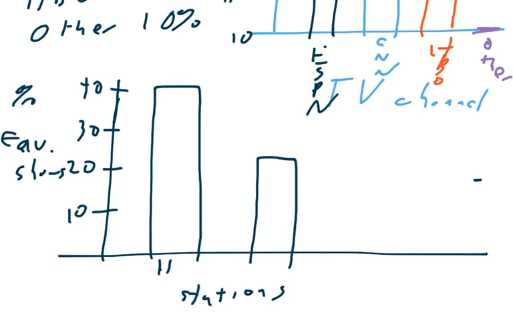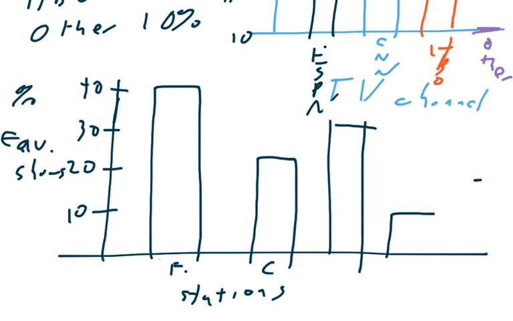This was it. ESPN, CNN, it may have been a little bit high, and finally HBO and other.